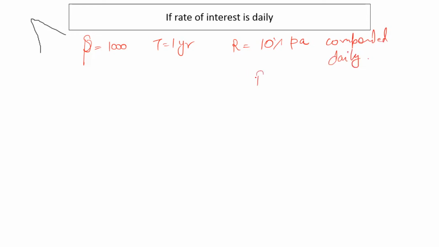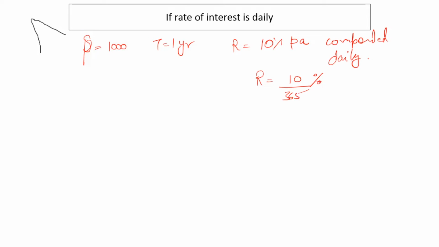Similarly, this can be daily also. So if you have a principal of, let's say, 1,000 and time of 1 year, and rate of interest is, let's say, 10% per annum compounded daily, right? So in that case, rate of interest is 10 upon 365, depending on the number of days in that year. If it is a leap year, you'll take 366. If it is a non-leap year, then you'll take 365.